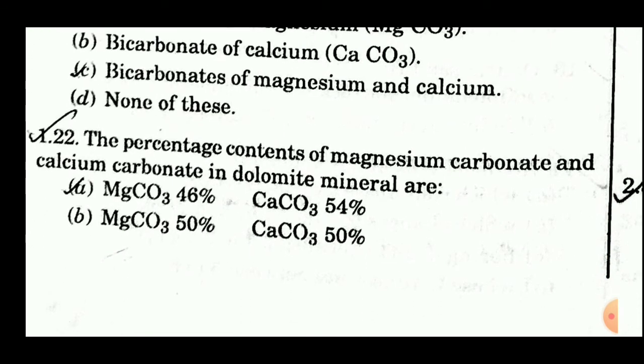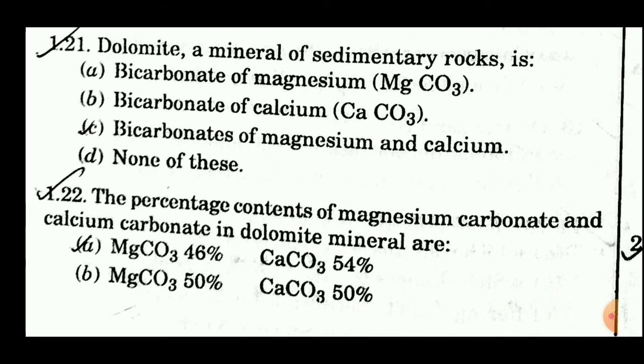22nd question is, the percentage contents of magnesium carbonate and calcium carbonate in dolomite mineral are. What is the percentage contents of magnesium carbonate and calcium carbonate in dolomite? So the answer of this question is A, which is, the percentage of magnesium carbonate is 46% and calcium carbonate is 54% in dolomite mineral.